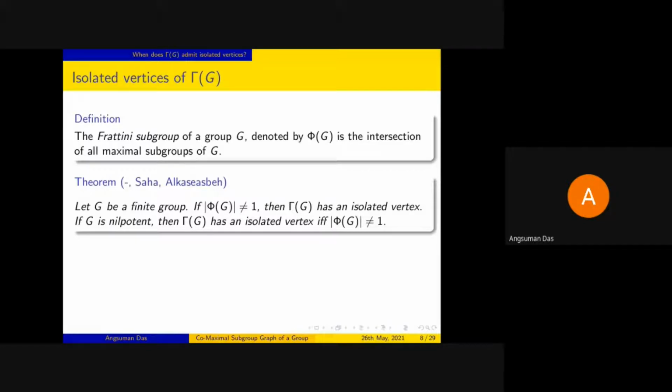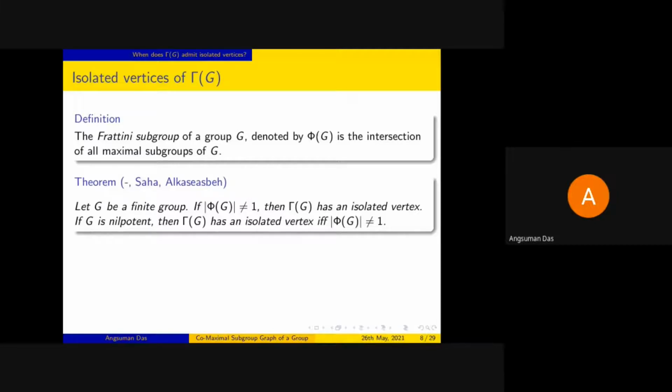If the graph gamma G has an isolated vertex, can we say something about the group? Well, in general, we cannot say anything till now. But what we have shown is that if G is nilpotent and gamma G has an isolated vertex, then the Frattini subgroup of G has to be the identity subgroup.